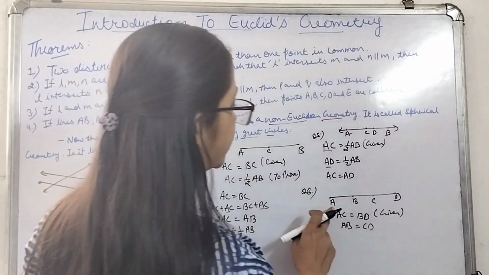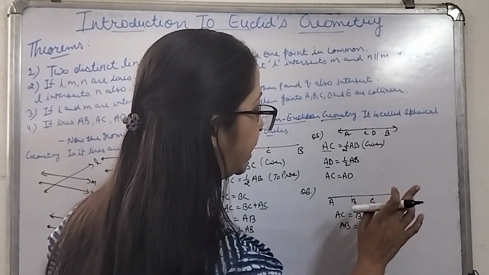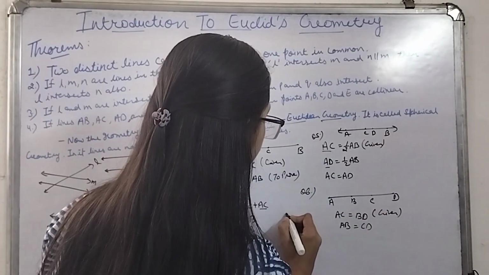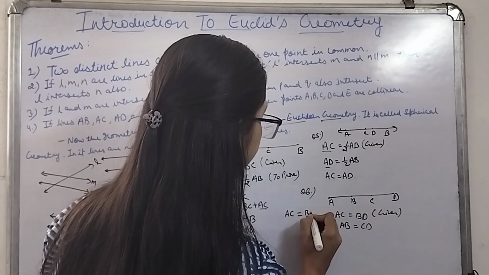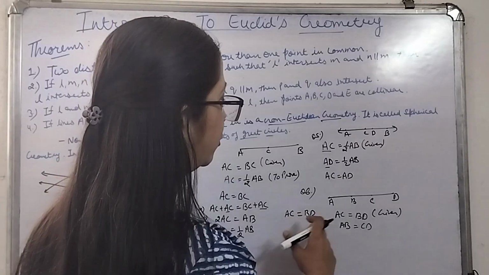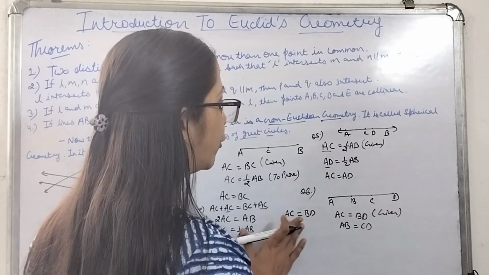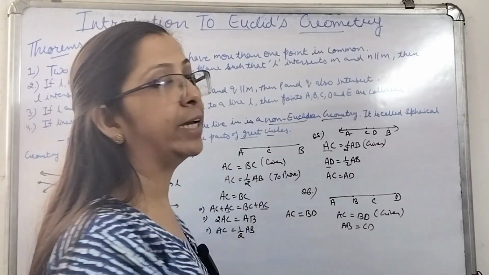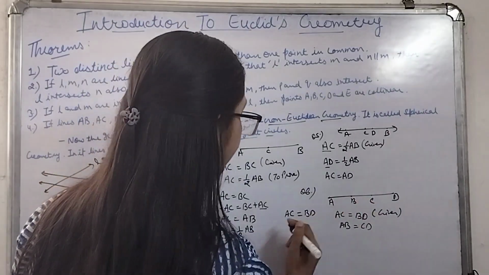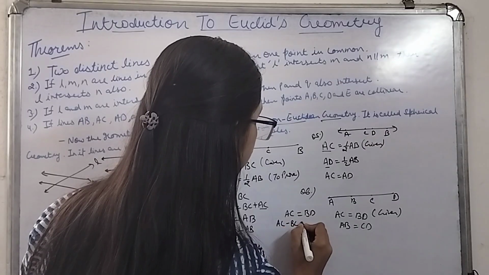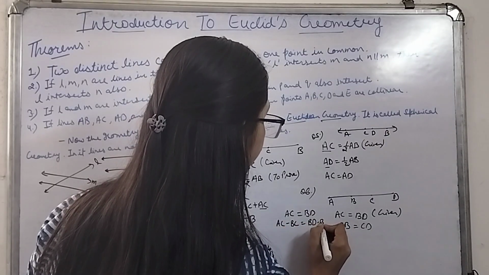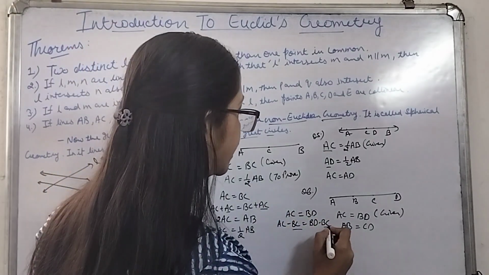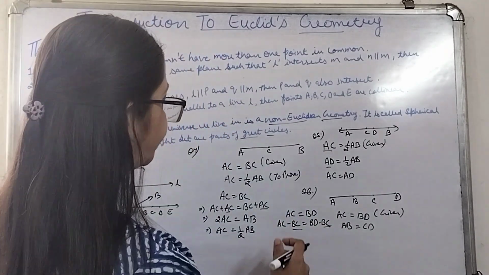Now over here, given to us is that AC is equivalent to BD, and we have to prove that AB is equivalent to CD. So whatsoever is given to us, first of all we will take it as AC is equivalent to BD. Now if I subtract BC from both of them, from equals subtracting equals, the remaining will even be equal. So AC minus BC is equivalent to BD minus BC. AC and BD both were equal, and from equals I have subtracted equals, so the remaining will even be equal.